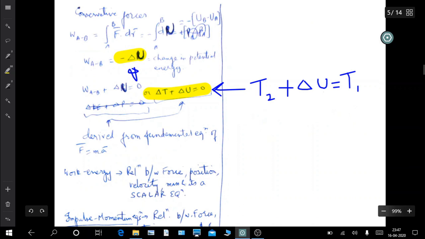This is also derived from the fundamental equation F equals m a. So this is the work energy relation.